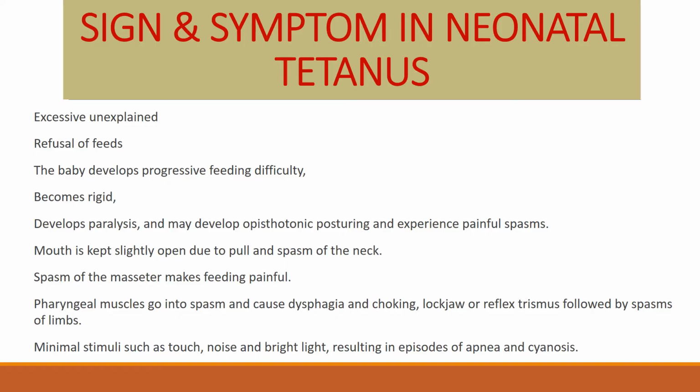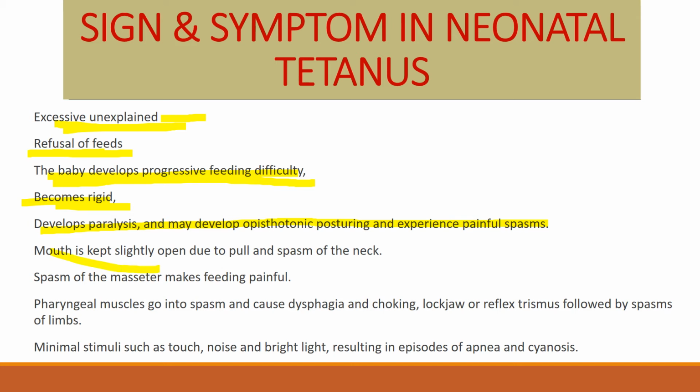Signs and symptoms of neonatal tetanus: excessive unexplained cry, refusal of feed, the baby develops progressive feeding difficulty, becomes rigid, develops paralysis and may develop opisthotonic position and experience painful spasm.